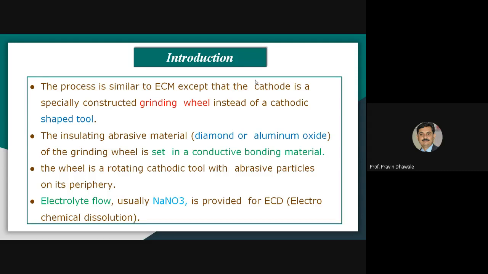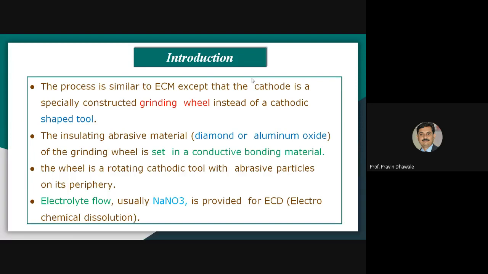Generally, sodium nitrate is the commonly used electrolyte fluid in electrochemical grinding in order to carry out electrochemical dissolution.